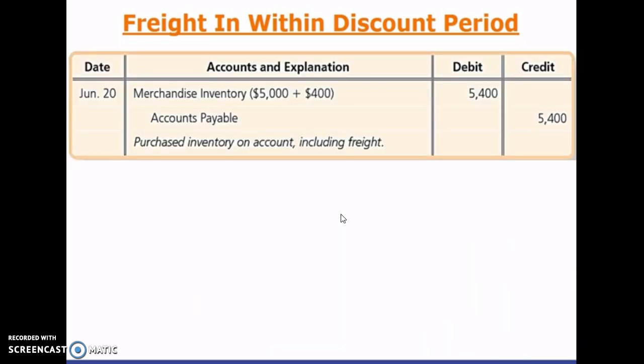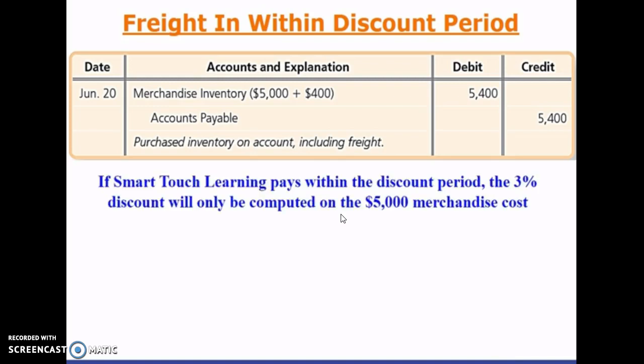Now on the shipping date, Smart Touch Learning will record a journal entry increasing inventory and increasing accounts payable by $5,400, the cost of the merchandise plus the freight. But if Smart Touch Learning pays within the discount period, the 3% discount will only be computed on the $5,000 merchandise cost.